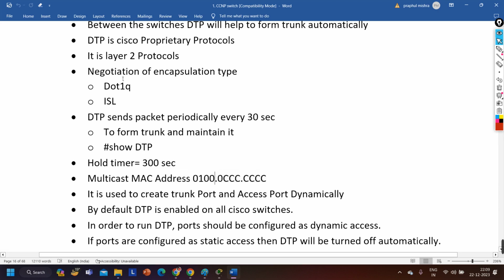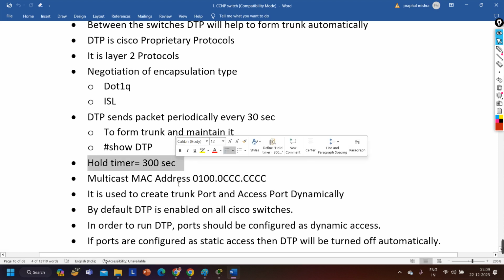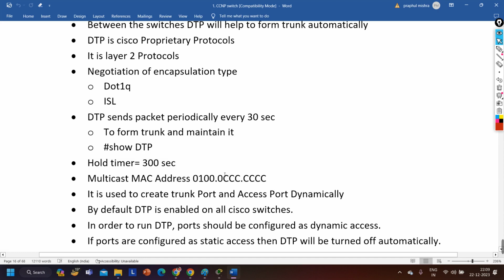This MAC address is for the DTP protocol, and the hold time of DTP is 300 seconds. Meaning when a switch sends a DTP message to its neighbor, the switch keeps that information for 300 seconds. If a switch does not receive any DTP message from its neighbor for 300 seconds, it is going to set its mode back to dynamic auto if it had negotiated trunking.